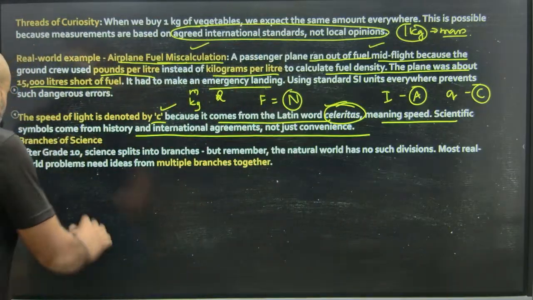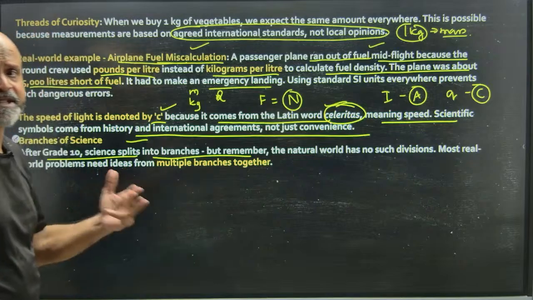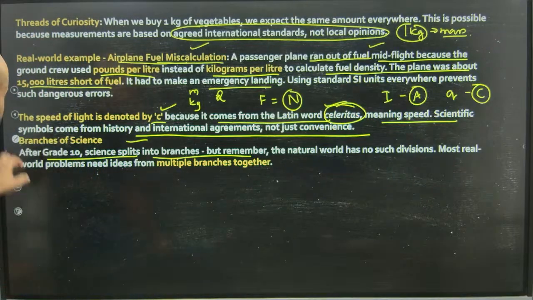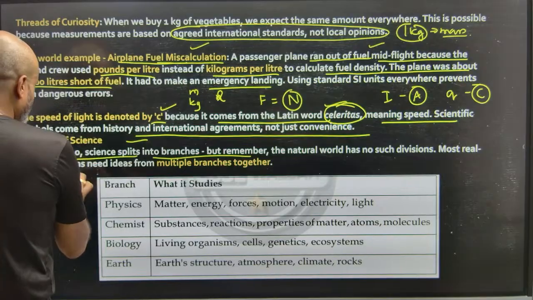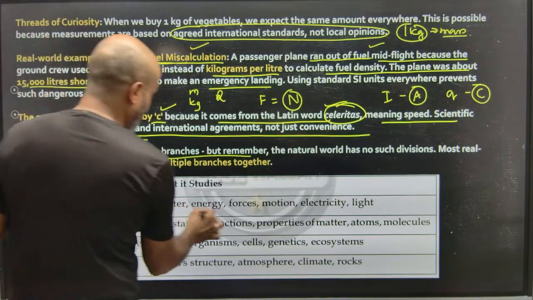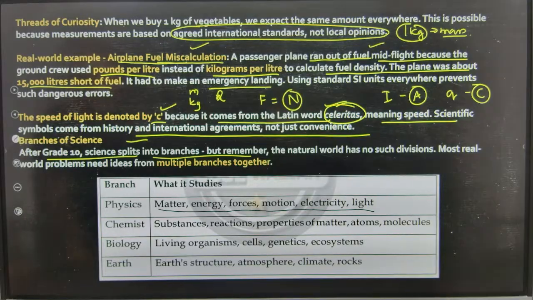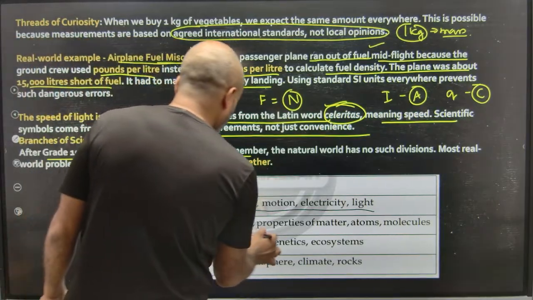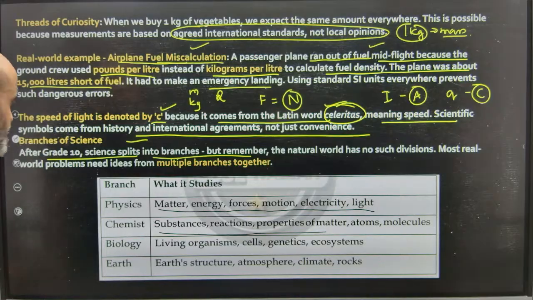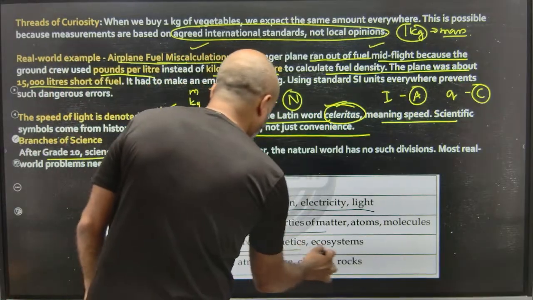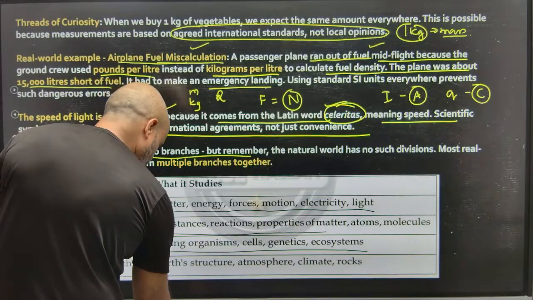Okay. After grade 10, science splits up into branches. So the branches are physics, chemistry, biology, and of course maths. So what do we study in physics? Matter, energy, forces, motion, electricity, light. These are the phenomena that we study in physics. Chemistry: substances, reactions, properties of matter, atoms, molecules. These are things that we study in chemistry. Living organisms, cells, genetics, ecosystems, etc. These are the things that we study in biology.